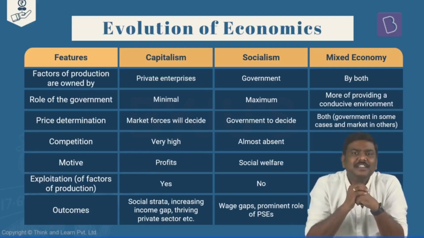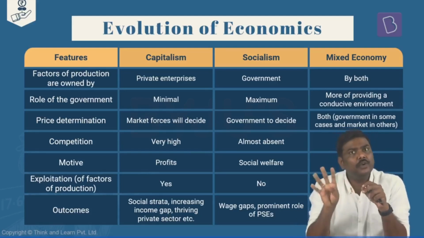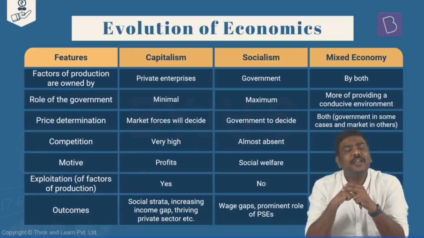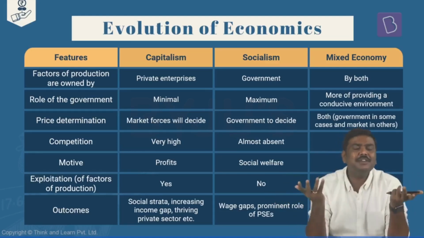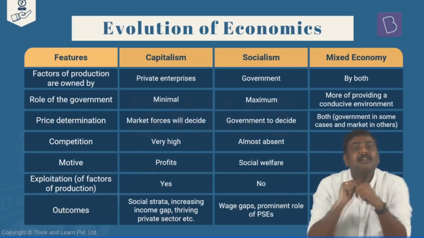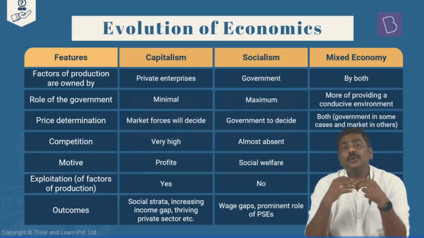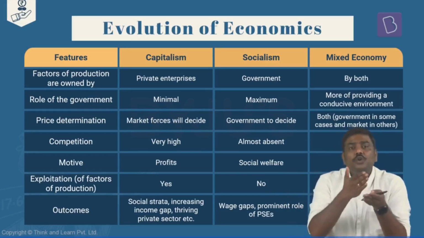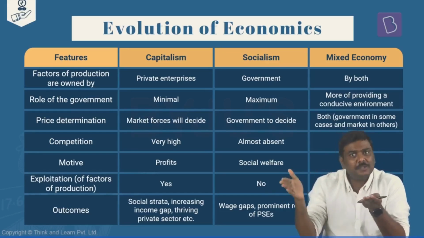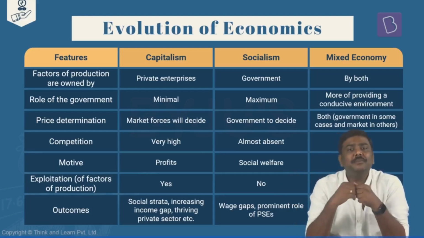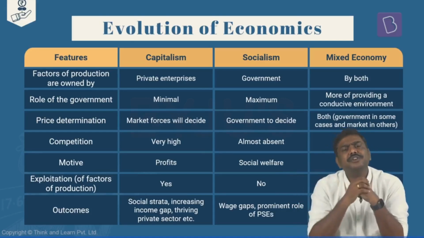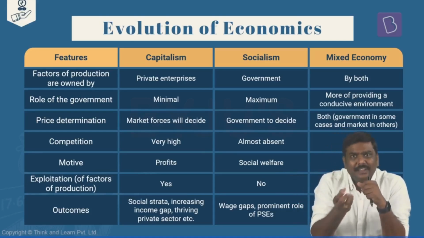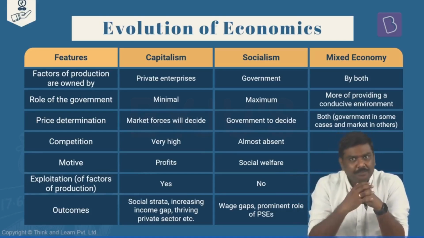Now, some of you will say, sir, if you are saying only four factors are required for production to take place, what about the raw material? You did not mention raw material. What about the machines? You did not mention the machines in the four factors. The argument here is, when I talk about the four factors, don't go literally by the names of these factors. For example, when I say capital, do not literally take the meaning of the term capital here.